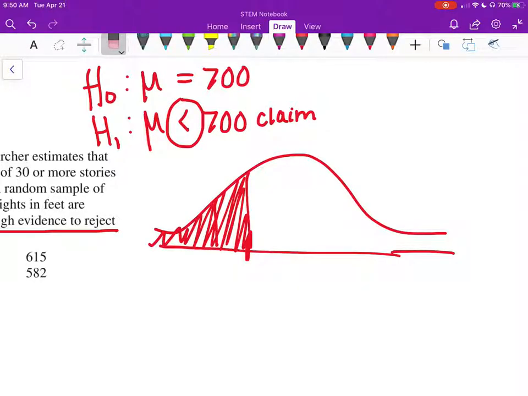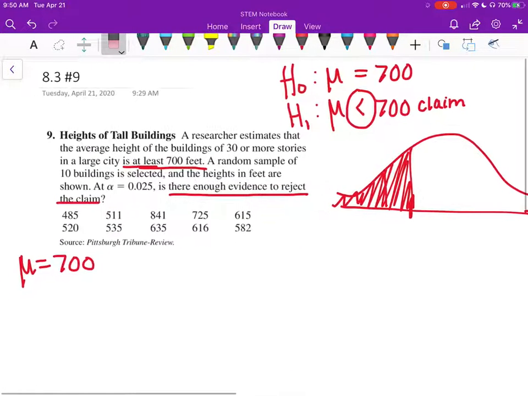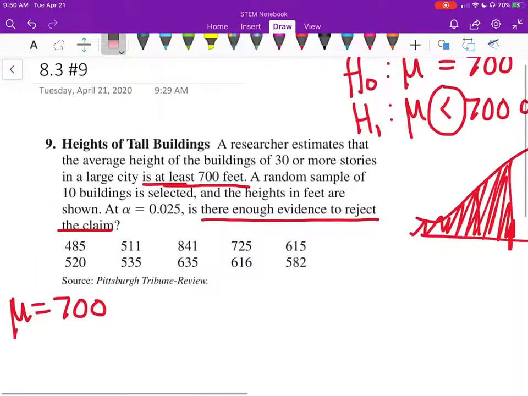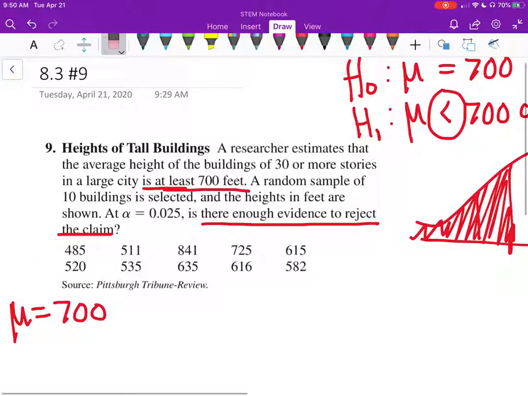And now that we know that, let's write down the other information that we are given. So it says a researcher estimates that the average height of the buildings of 30 or more stories in a large city is at least 700 feet. So we got 700 as mu. This 30 you might think is n, but 30 stories, is that a sample size?